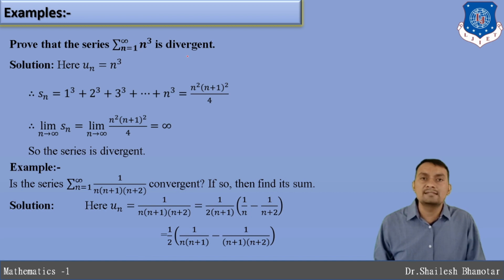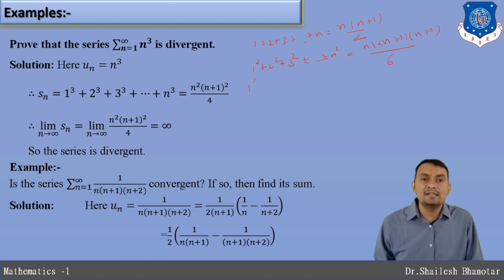Prove that the series of n square is divergent. It is clear that the partial sum Sn can be assumed as a1 plus a2 plus a3 and so on up to an. When you see 1 plus 2 plus 3 and so on up to n, the partial sum is n into n plus 1 divided by 2. When you see 1 square plus 2 square plus 3 square and so on up to n square, the sum is n into n plus 1 into 2n plus 1 divided by 6. That is the formula that you can apply.